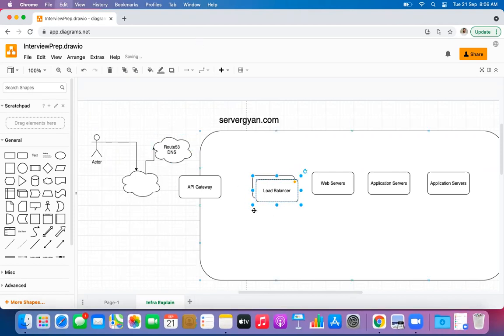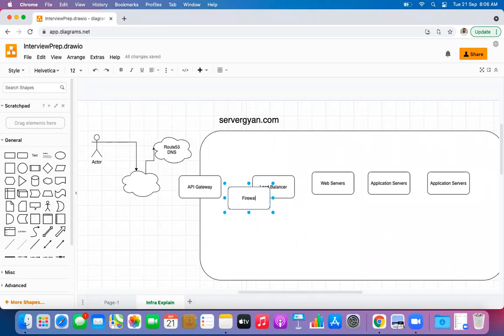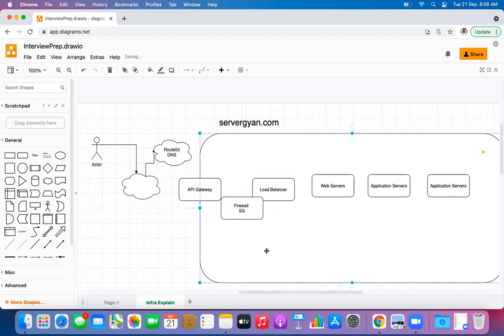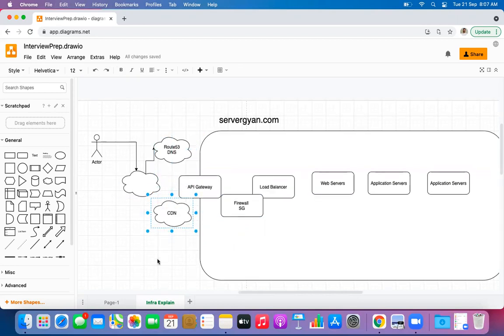We can put a particular rule for the firewall. In our case, if we are talking about AWS, then it is going to be a security group, right? Okay, that is fine. Now what next? After the DNS, it should go to the CDN, the content delivery network. Okay, it will go to CDN, like Akamai, CloudFront or Cloudflare. That's fine. CDN, then what next?